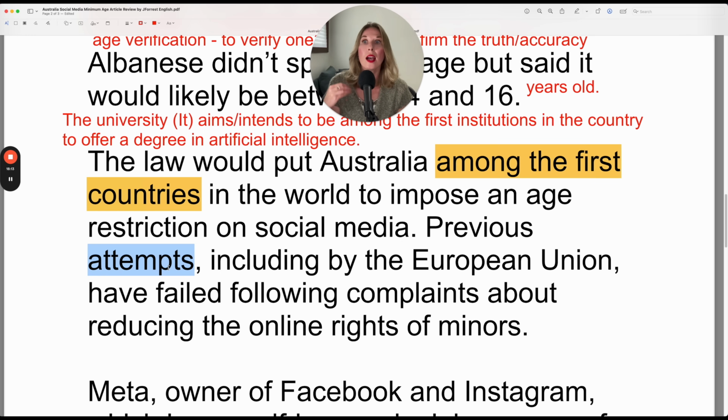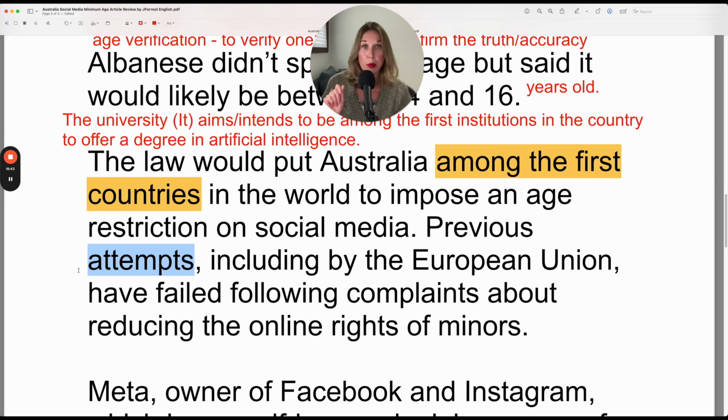So if you say, I attempted to pass my IELTS, I know you didn't pass your IELTS, but that's okay because we learn from all of our previous attempts as well. Previous attempts, including by the European Union. So by using the language including by, it means that there have been other previous attempts other than the European Union. This is just one example, but there have been others, but they have failed.